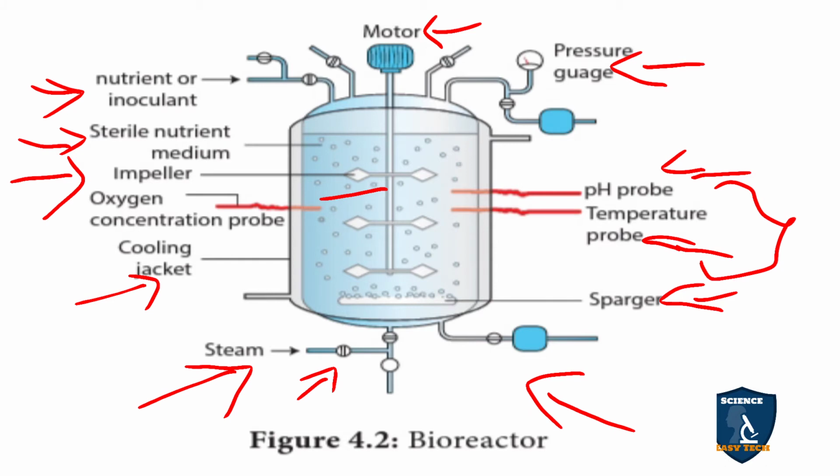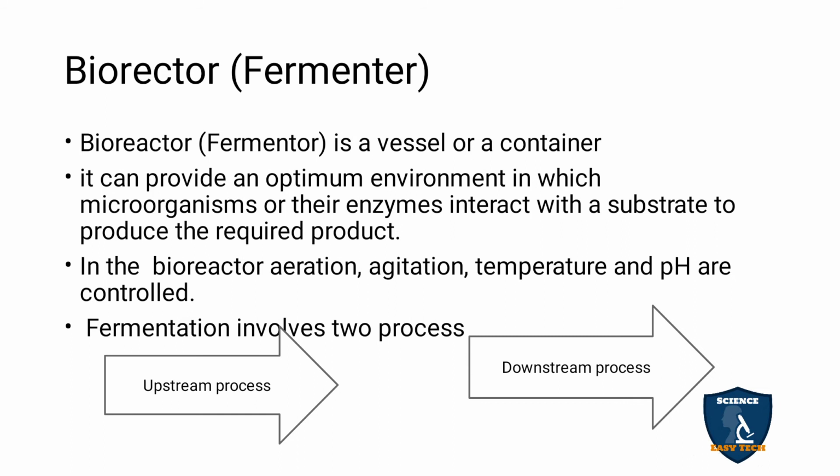Optimum temperature and pH are provided in the vessel. For what purpose? The enzymes and the microorganisms have to interact with the substrate that is going to be fermented to produce the product. After the substrate interacts with the microorganisms and the enzymes, the microorganism produces the enzymes.